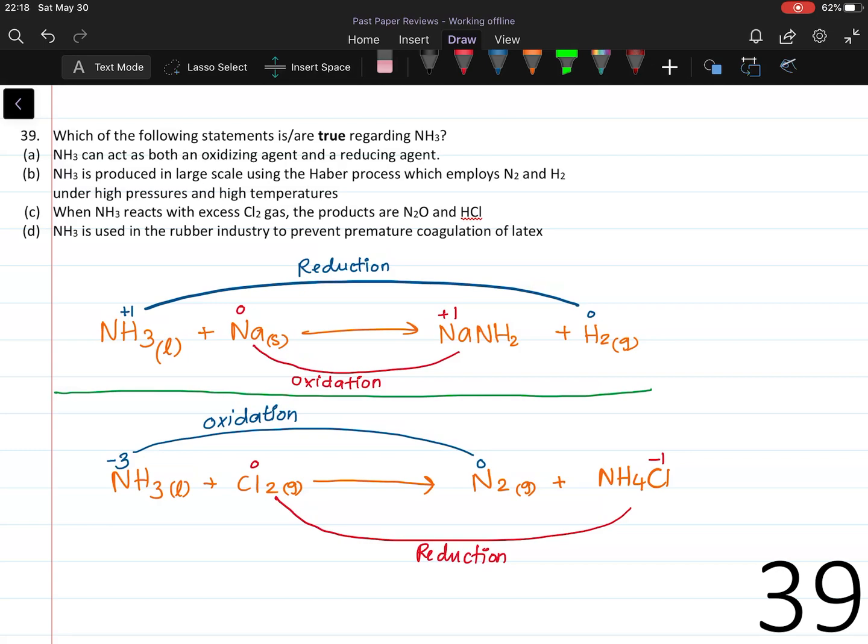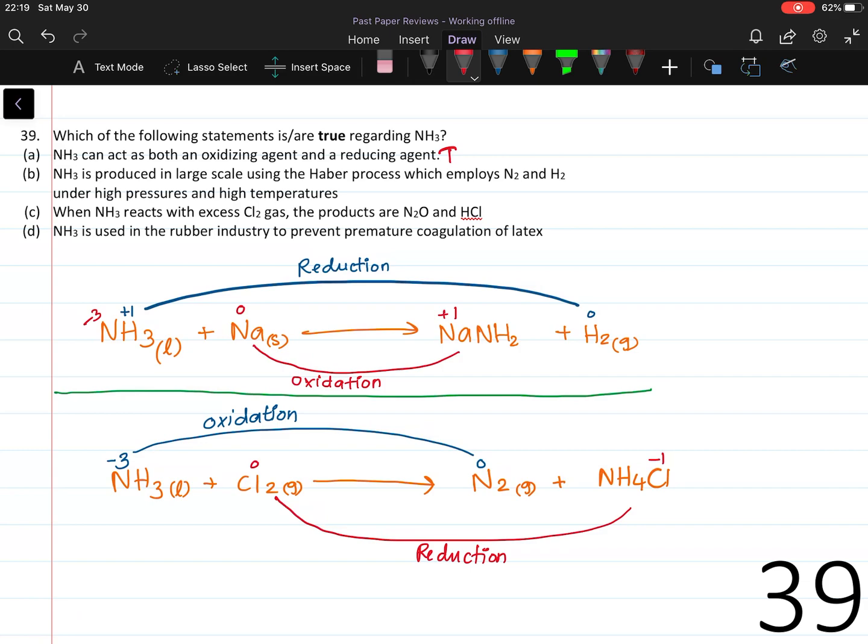Question number 39. Which of the following statements are true regarding ammonia? Statement A. Ammonia can act as both an oxidizing agent and a reducing agent. This is true. Nitrogen in ammonia has a -3 oxidation state. This is the lowest oxidation state of nitrogen. Therefore, it can be oxidized.